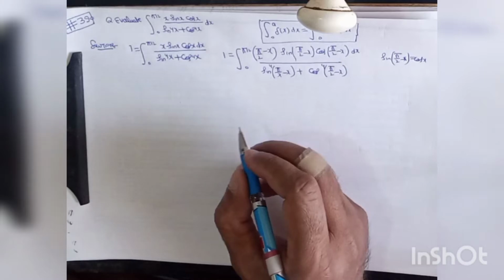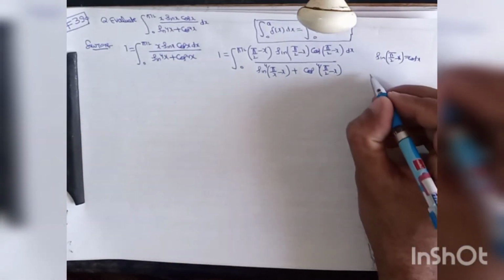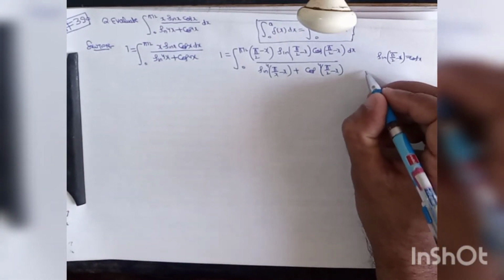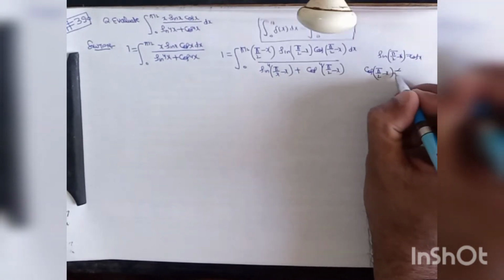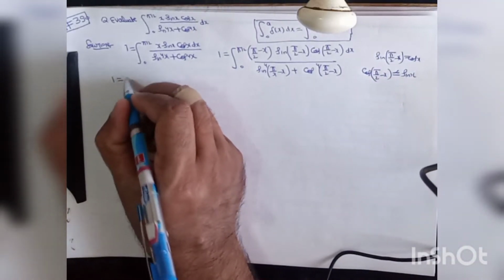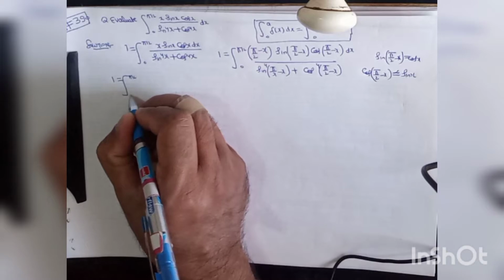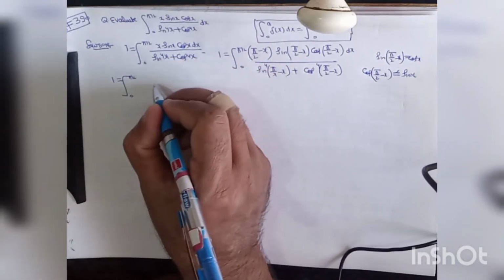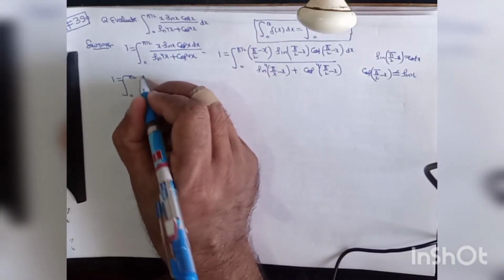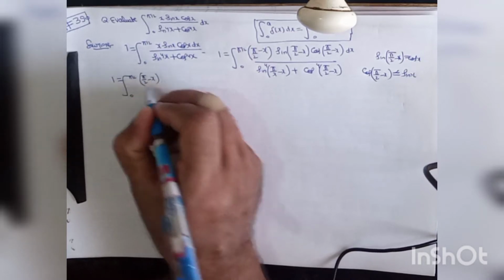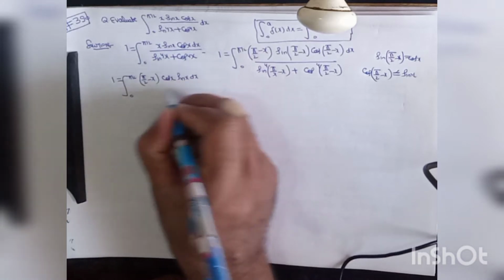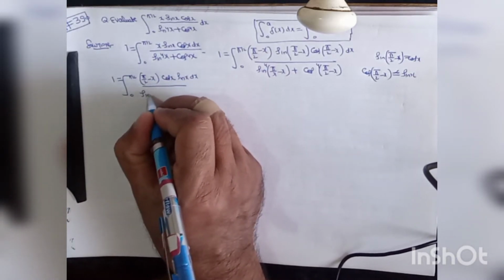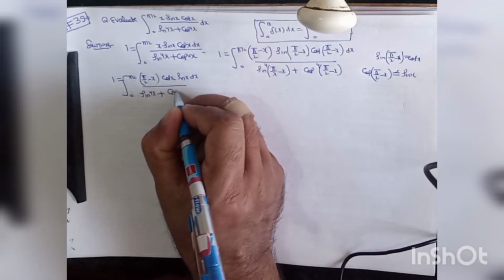Sin(pi by 2 minus x) is equal to cos x, and cos(pi by 2 minus x) is equal to sin x. So the given integral can be written as I is equal to the integral from 0 to pi by 2 of (pi by 2 minus x) cos x sin x dx divided by sin^4 x plus cos^4 x.